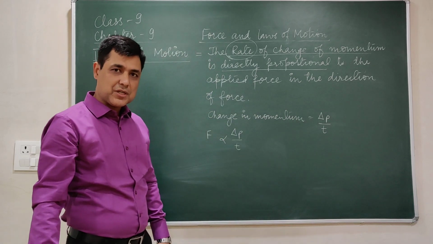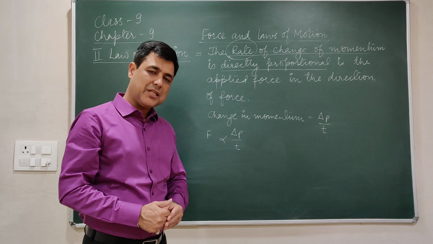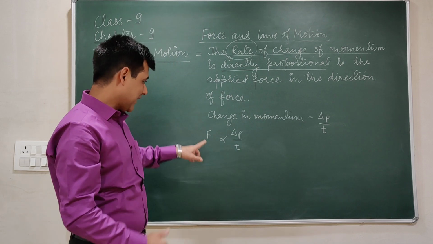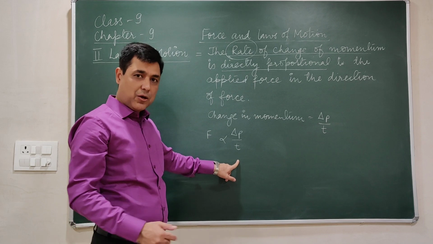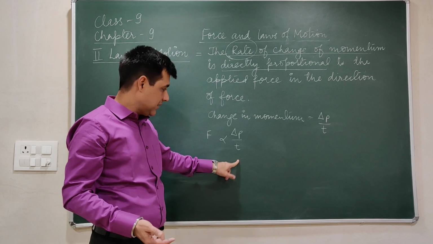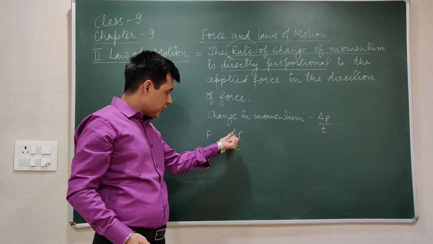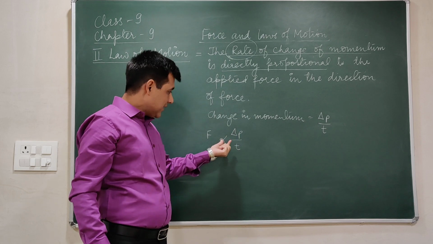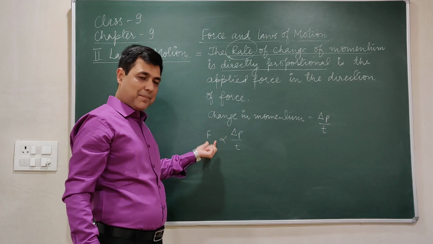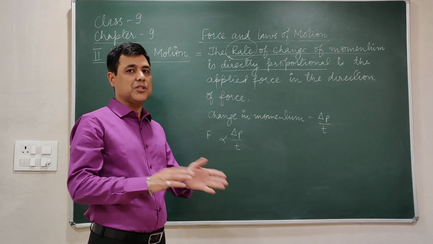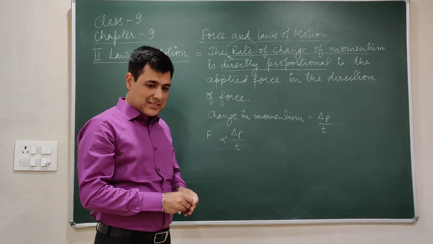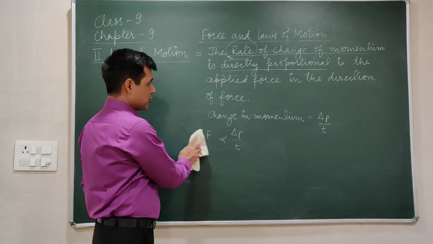So if I have to write the second law of motion in a mathematical form, I can write F proportional to delta p by t. The rate of change of momentum is directly proportional to the applied force. So this is the second law of motion, which relates force and momentum together. Now with this we can reach an application also.